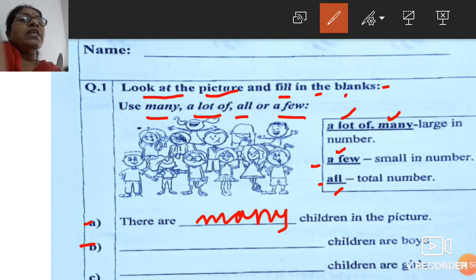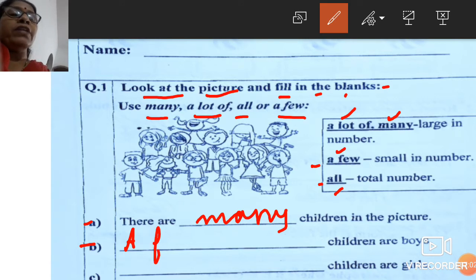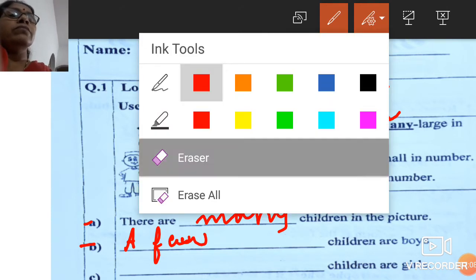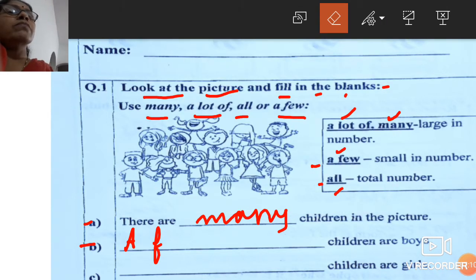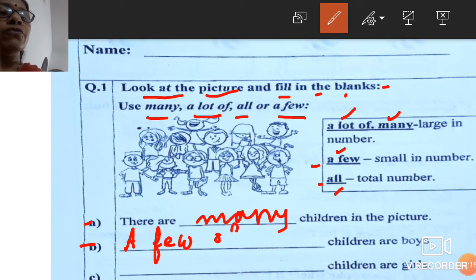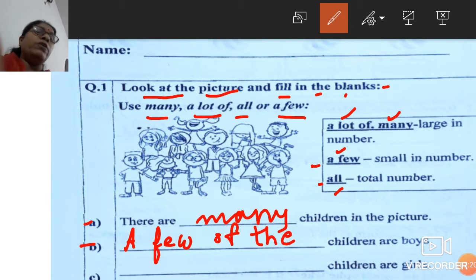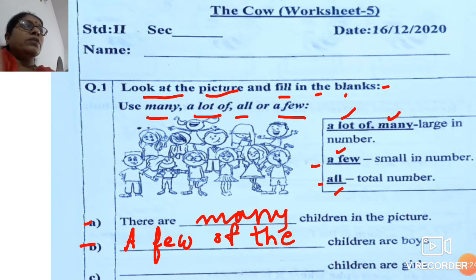So here we can select a few, but we never say just a few, it is a few of the. After few, we need to write of. A few of the children are boys.